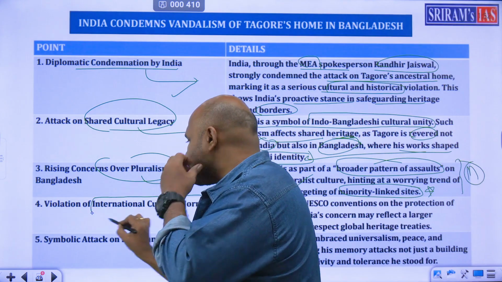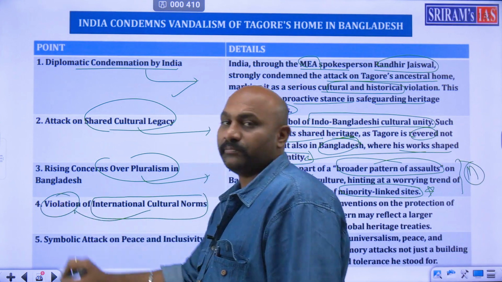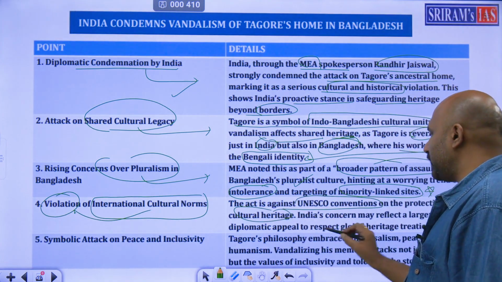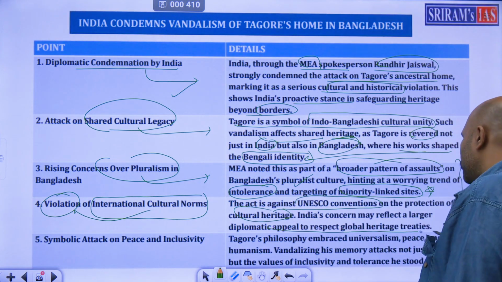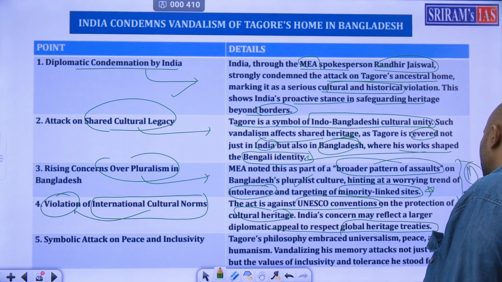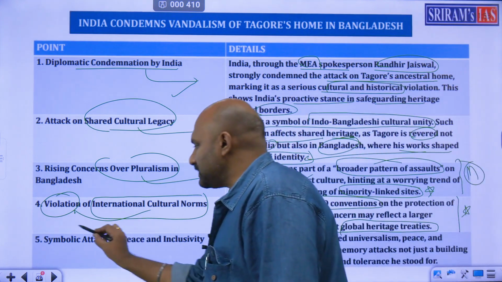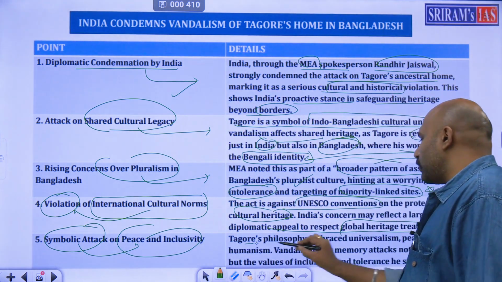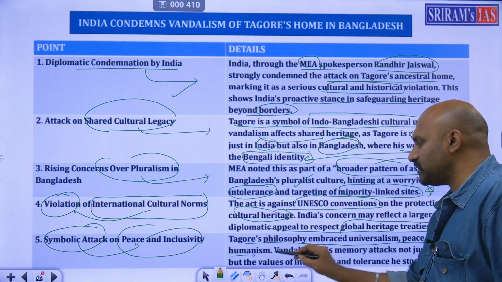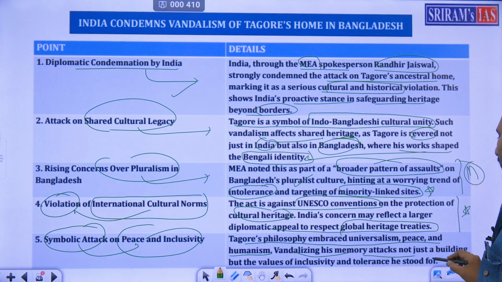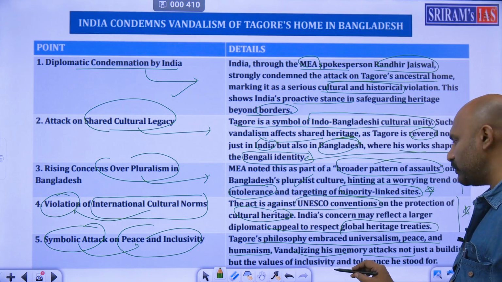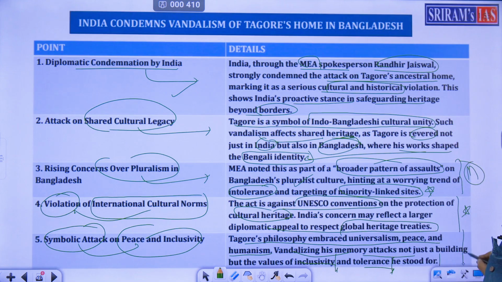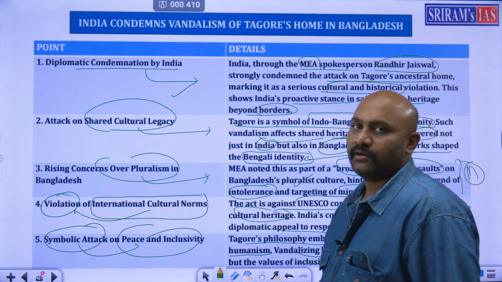Next, international cultural norms ni violate chesar indirectly. Act against UNESCO's conventions to protect cultural heritage, reflects a larger diplomatic appeal to respect global heritage treaties. So this is another important point. Next, symbolic attack on peace and inclusivity kuda teeskochu kada. Tagore's philosophy embraced universalism, peace and humanism. Vandalizing his memory attacks not just the building but also the values, inclusivity in debba kottnattu, tolerance ni kuda debba kottnattu, what he stood for. So these are the points you have to mention on this particular topic.